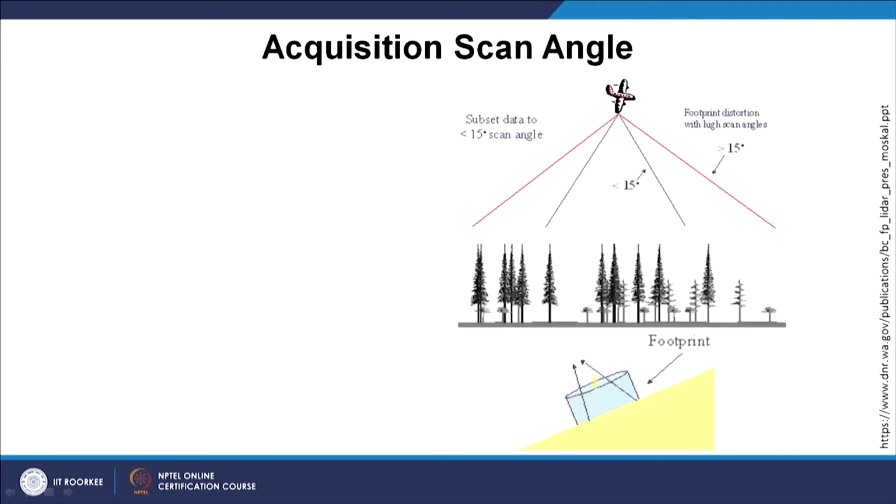Interpolations, of course, because the data is being collected as point data, so many times choosing a wrong interpolation technique may bring some kind of errors in the results. And of course, at later stages of analysis and visualization, there might be some errors. Errors might be due to the scan acquisition angle as shown here, because if it is a sloping surface, then the angle may create different kinds of appearance of objects, and that may create some errors in the data.